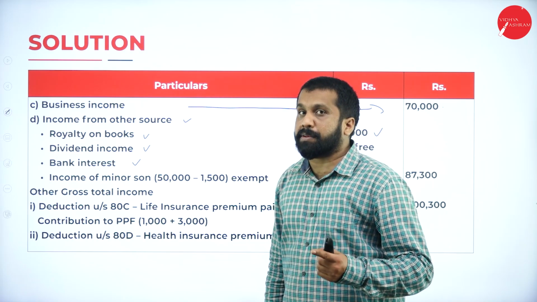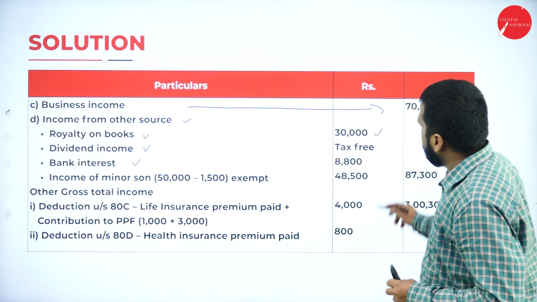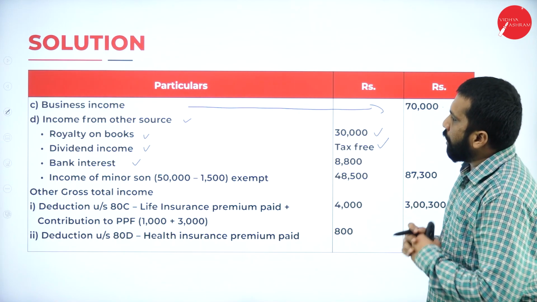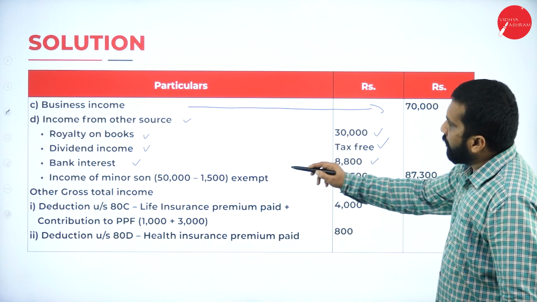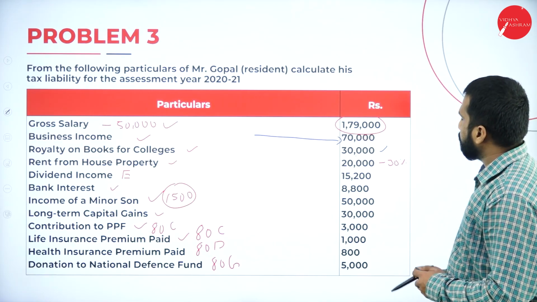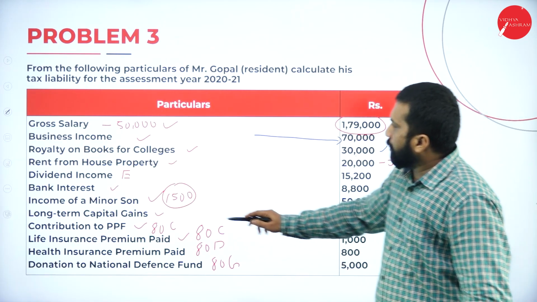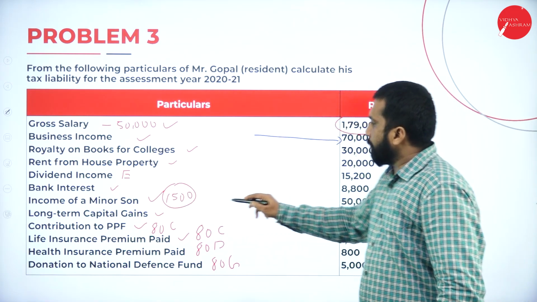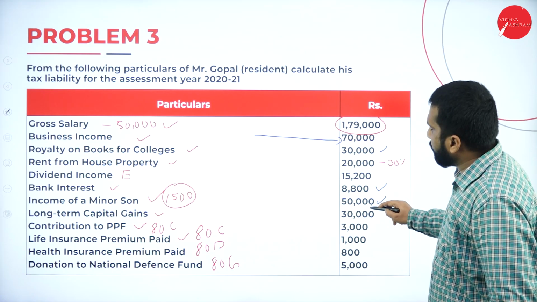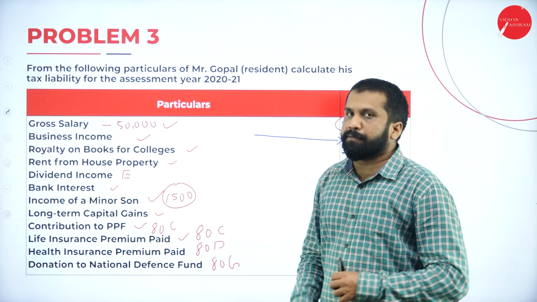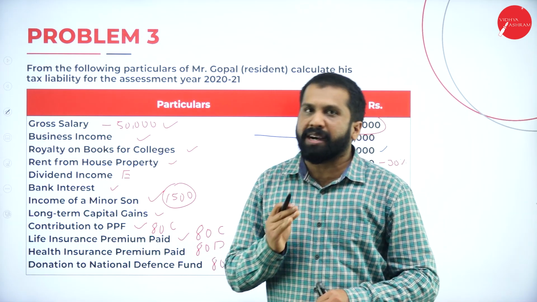Dividend income is taxable or tax-free? Tax-free. So, dividend income is tax-free. Then, after that, we have bank interest and we have income of minor son. Income from minor son is 50,000. As I told you, what is the limit we have? Up to 1,500, no tax for minor.